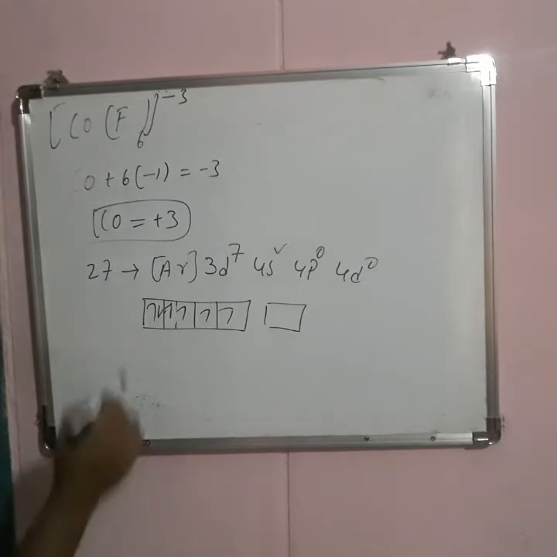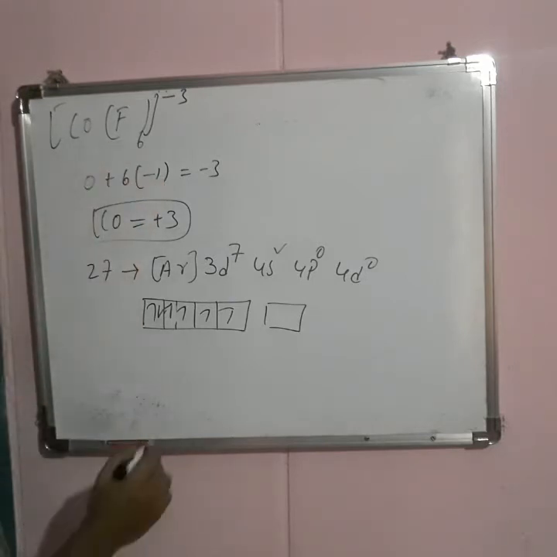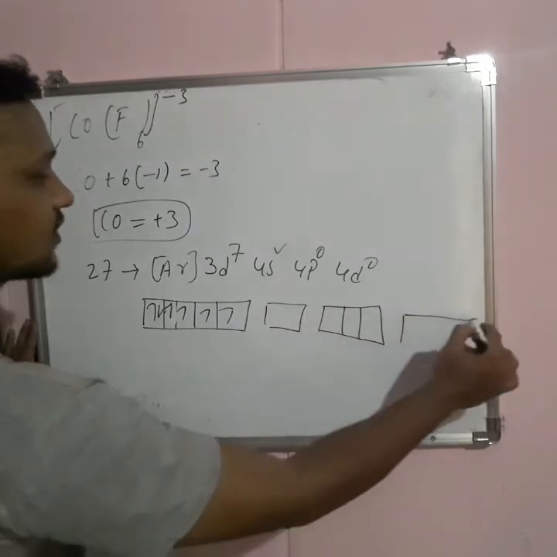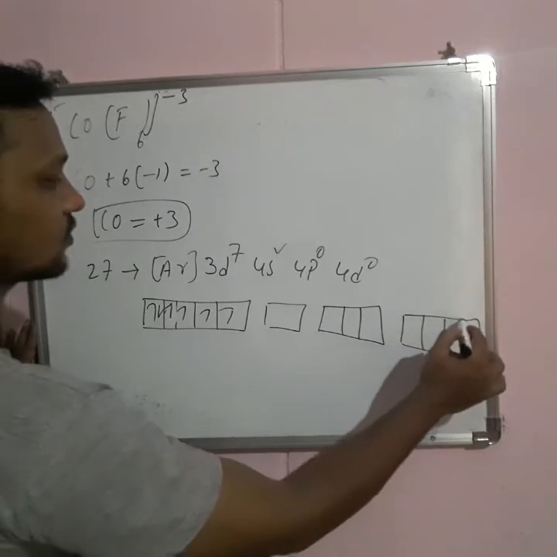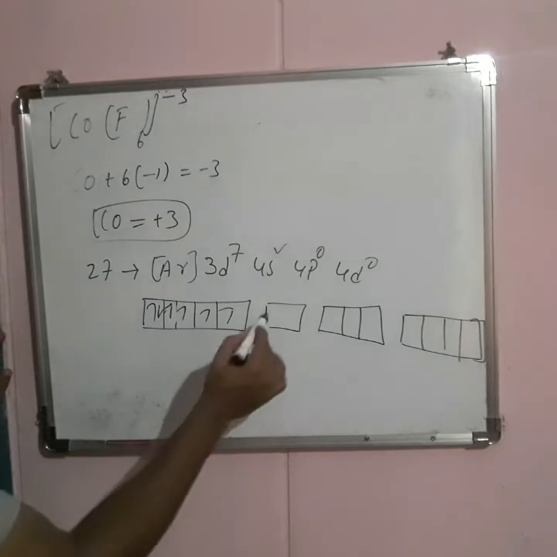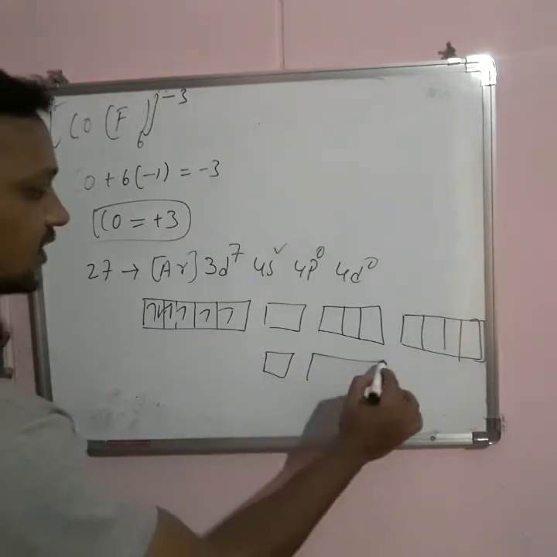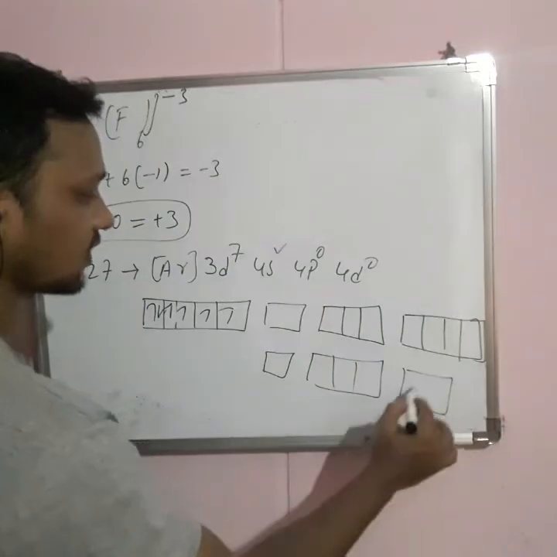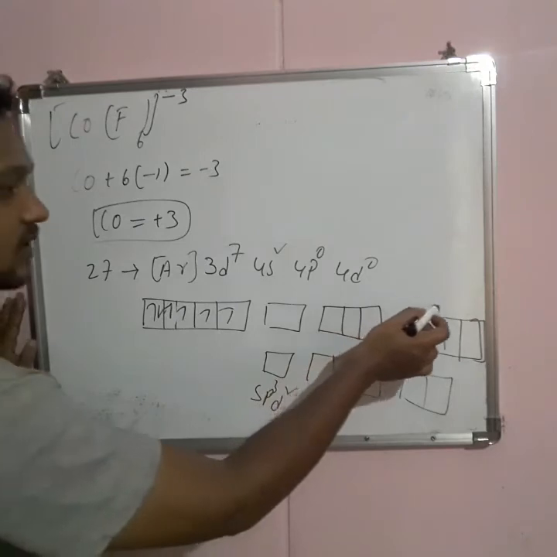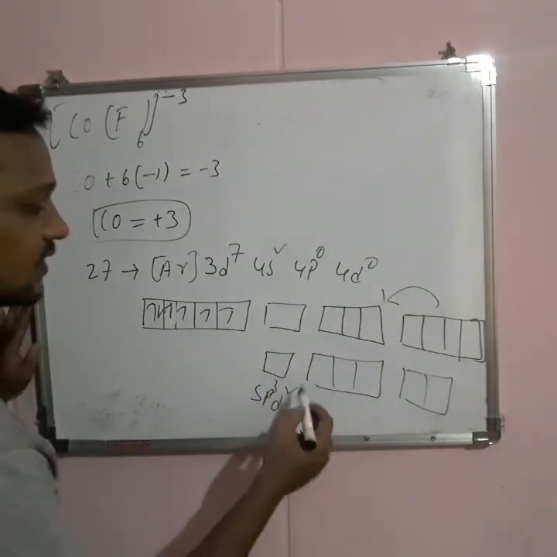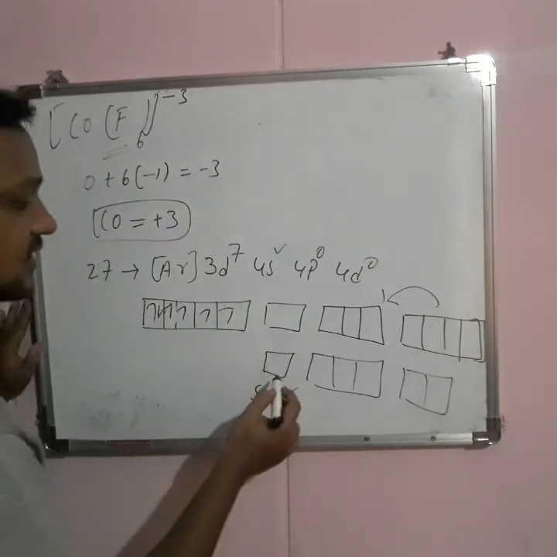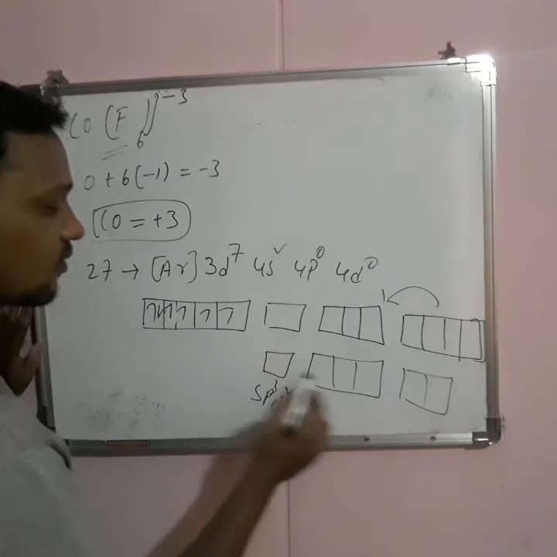Here fluorine is a weak ligand, and p orbitals are available and d orbitals are also available. 1, 2, 3, 4 and 5. Now the s orbital, 3 p orbitals and 2 d orbitals intermix and form sp3d2. Here outer d orbitals participate in hybridization, so sp3d2 hybridization is formed, and 6 ligands can donate a pair of electrons to the 6 vacant orbitals.